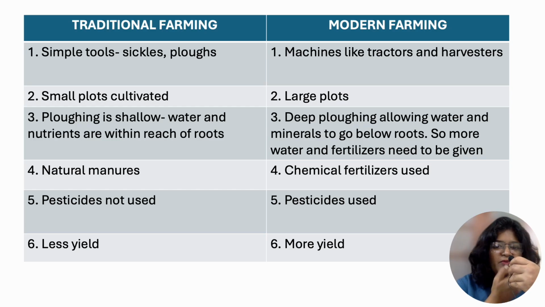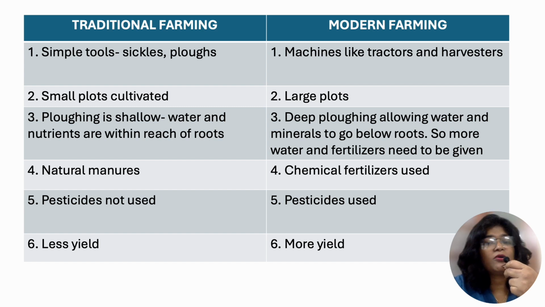The differences between traditional farming and modern farming. Traditional farming uses simple tools like sickles and plows, while modern farming uses machines like tractors and harvesters. Small plots are cultivated in traditional farming. Modern farming uses large plots. Plowing is shallow and the water and nutrients are within the reach of the roots because not much digging is done in traditional farming. But in modern farming, deep plowing is done, and this allows the water and minerals to go right below the roots, and therefore more water and fertilizers need to be given.